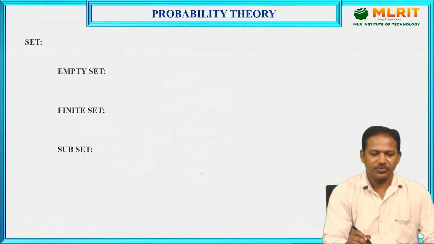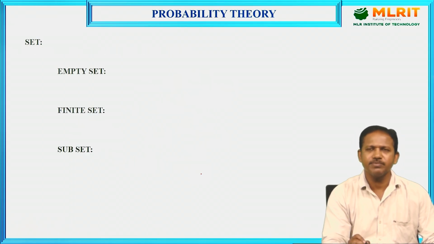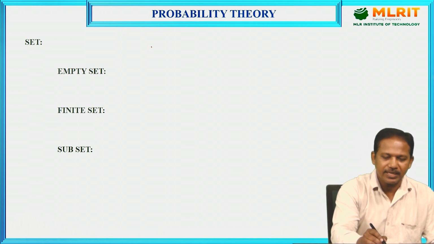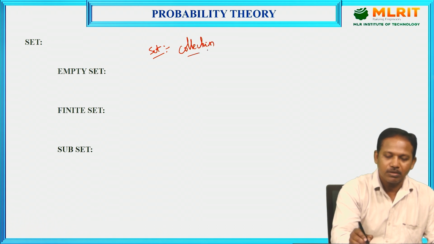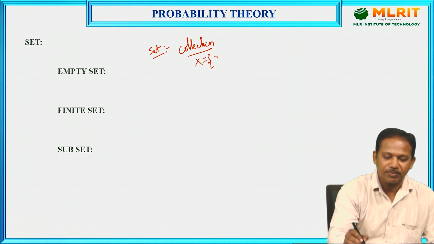So next, set theory. First of all, what is meant by set? Set is a collection of well-defined elements. For example, generally X is the set. The elements of the set are represented by small letters, that is x1, x2, x3, and so on, xn.